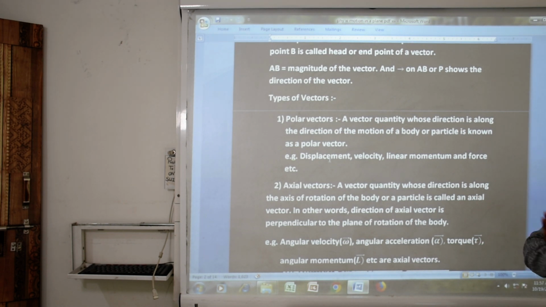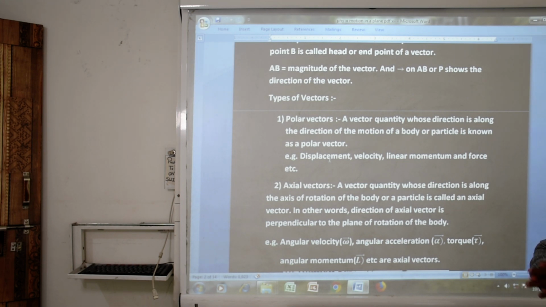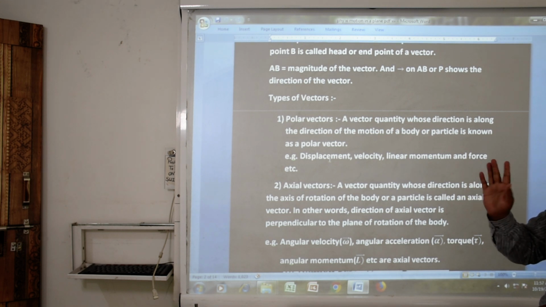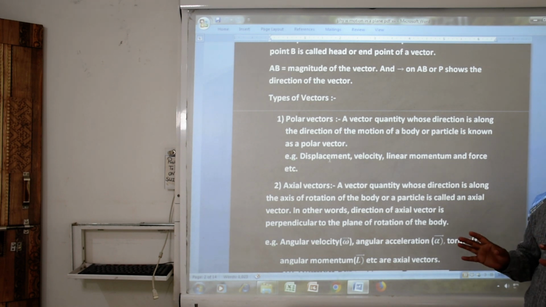For example, displacement, velocity, linear momentum and force. In all these cases we can see that velocity has its direction, displacement has its direction, linear momentum has its direction, force has its direction, and the direction is along the direction of motion of a particular body or particle. So, this type of vectors are said to be the polar vectors.